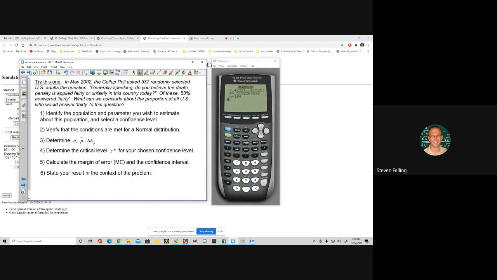All right, so let's do another one. This is another example problem. In May 2002, the Gallup poll asked 537 randomly selected U.S. adults this question.